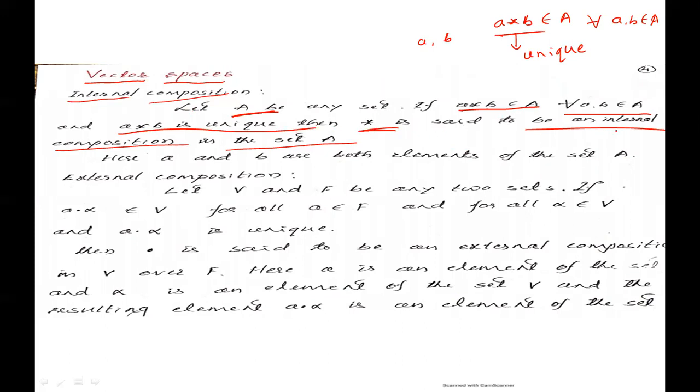Here, a and b are both elements of the set A.